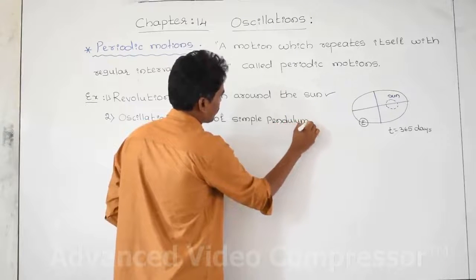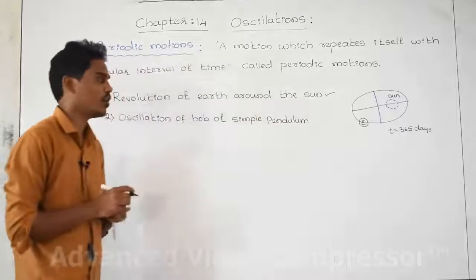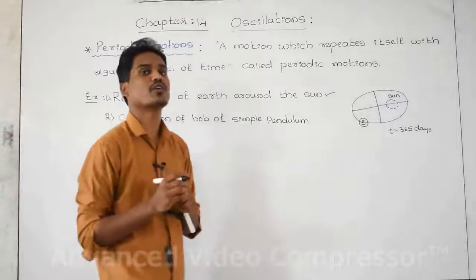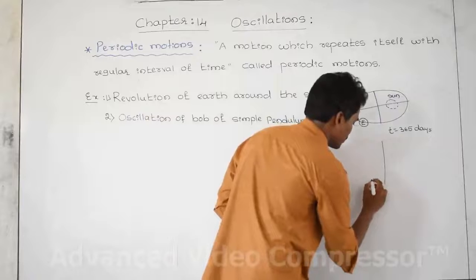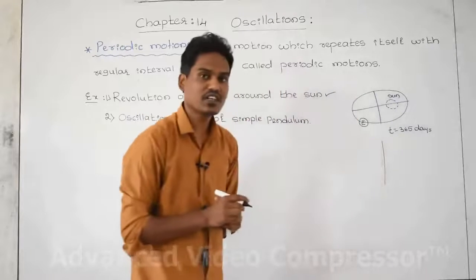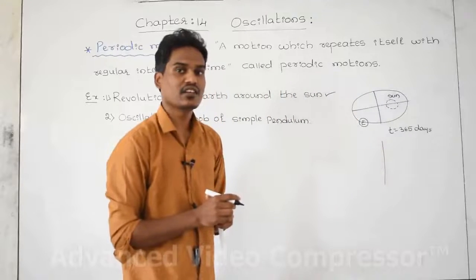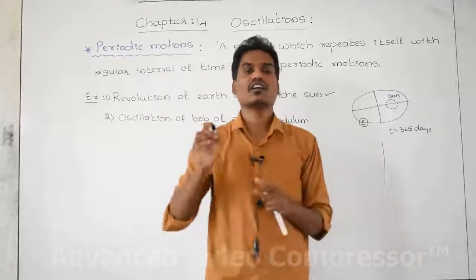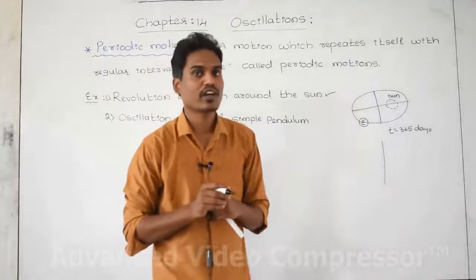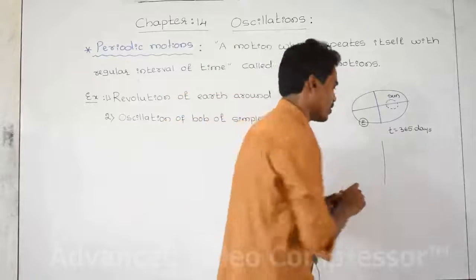In the physics laboratory, you have already done this experiment, the simple pendulum experiment. What is a bob? That is a simple pendulum. Simple pendulum in the sense is an object having a high density, moving under the action of gravity. That body we are going to call a simple pendulum.